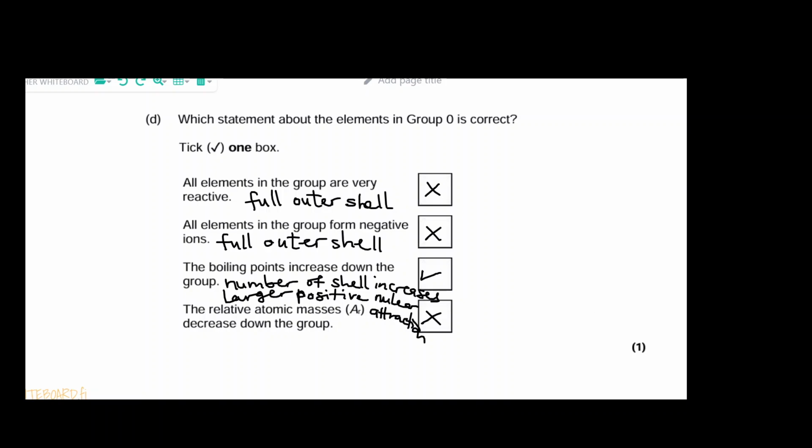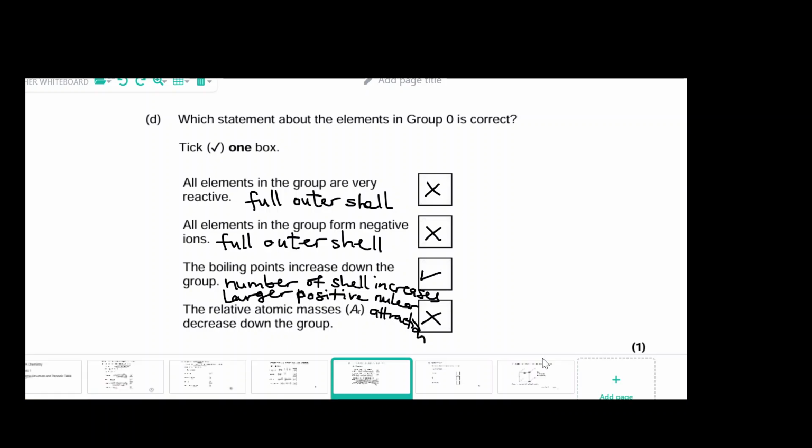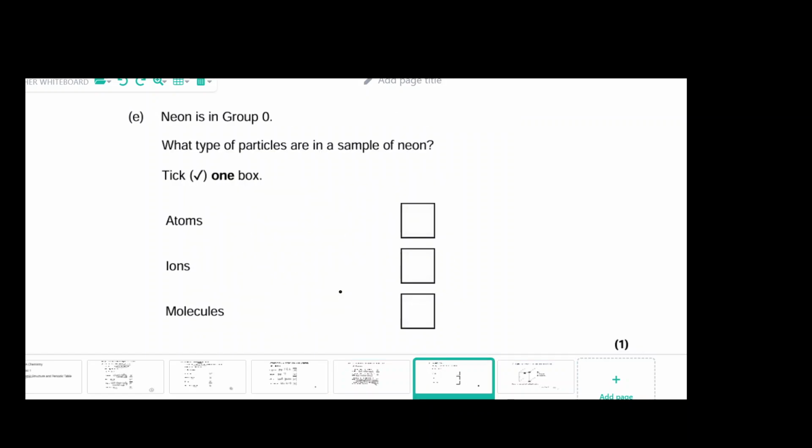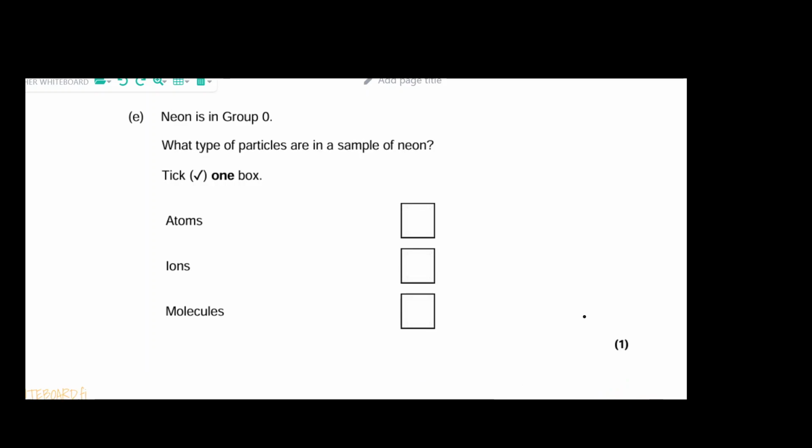Okay, so basically you need to really understand your periodic table properly to be able to answer these kinds of questions. So if you're struggling with understanding your periodic table or the kind of information that you can draw from your periodic table, just take a look at my other videos. That should help you out.